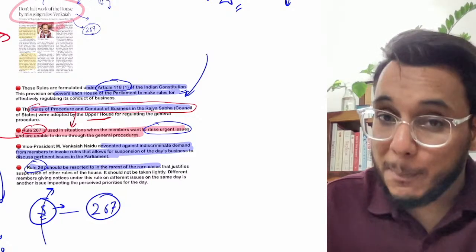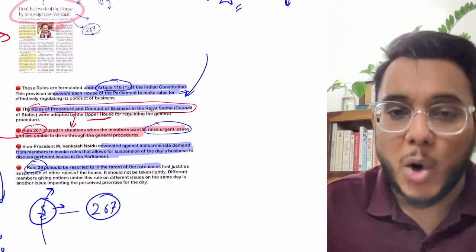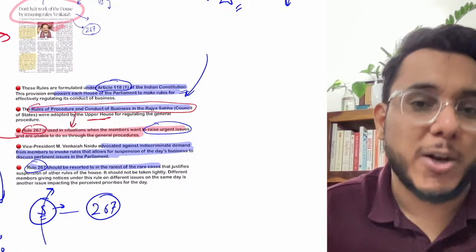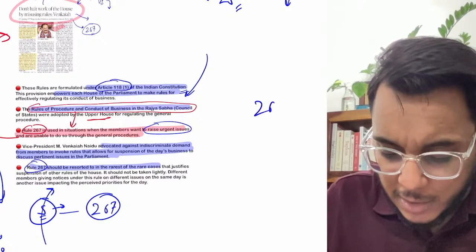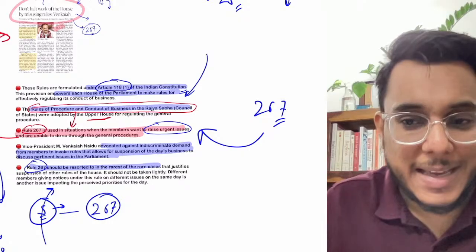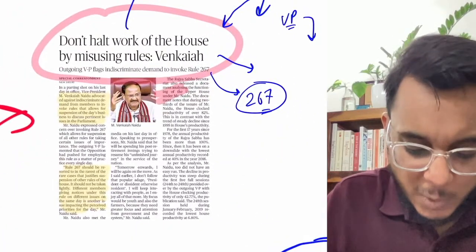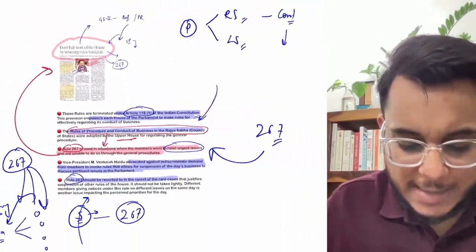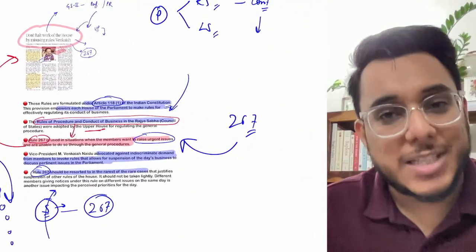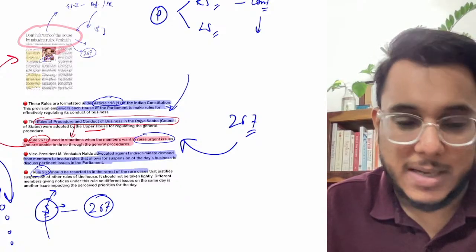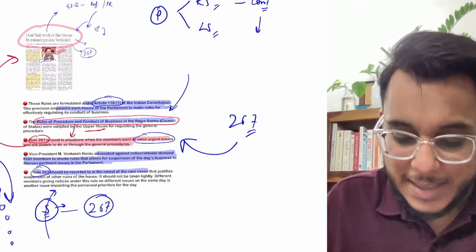Moreover, they say that the discussions being brought by the opposition under Rule 267 are very political issues. So Rule 267 should not be used regularly, it should be used in rare circumstances. This is what has been stated by the Vice President. So guys, this is the issue that has come up in this direction. Such a thing we can use as a reference in our GS paper number 2 related answers. So that is all about it, and now we'll move to the next article.